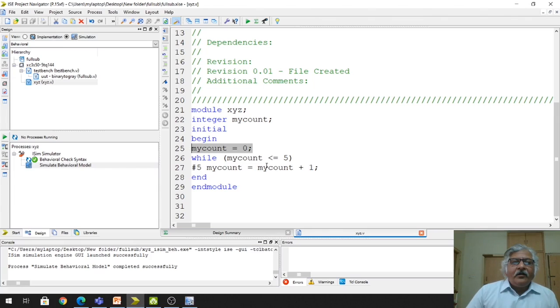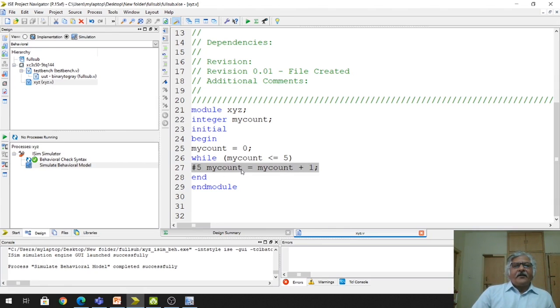Now this statement, my count = my count + 1, will make the my count value 1, and this evaluated value will be assigned to my count after 5 nanosecond, after 5 unit time. Here the simulation time is taken in nanoseconds.